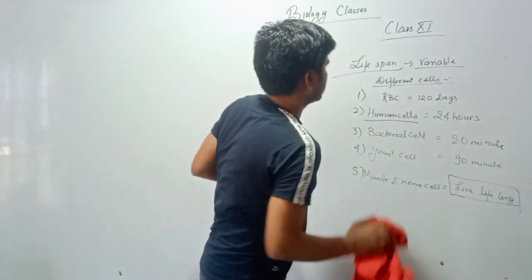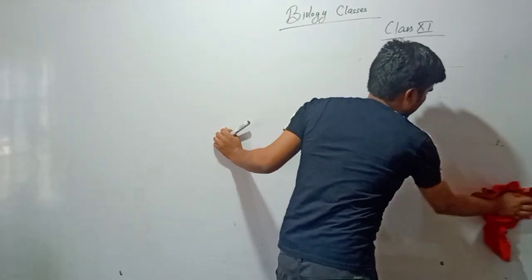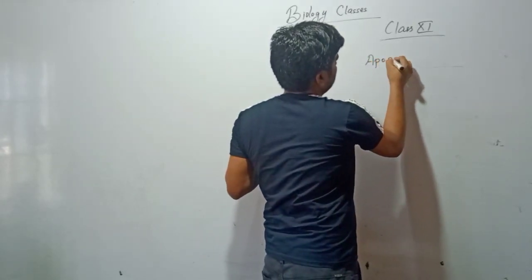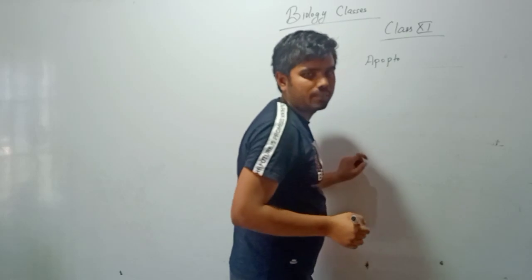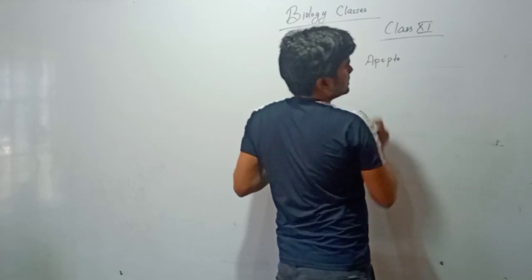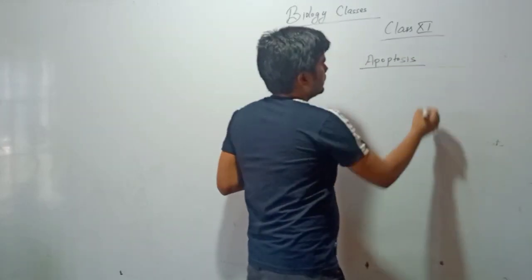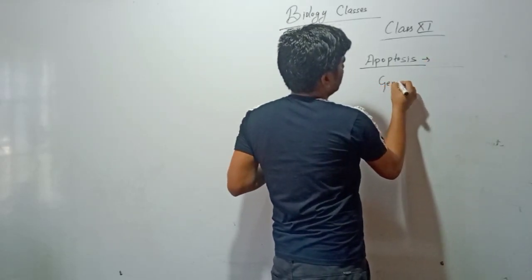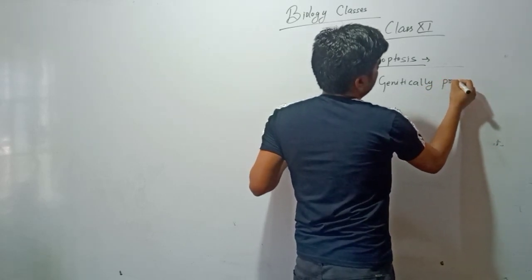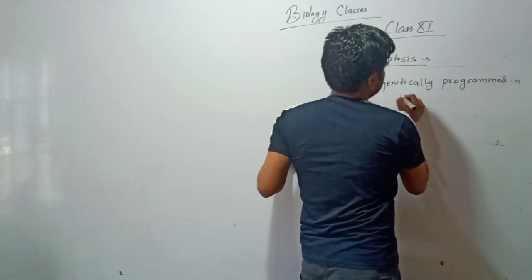So the next topic is apoptosis. Apoptosis, how the cell dies. We have to know how the cell dies automatically just after 20 minutes, just after 90 minutes, just after 24 hours. So the process involved in our body is apoptosis. So what is apoptosis? It is genetically programmed in our cell.